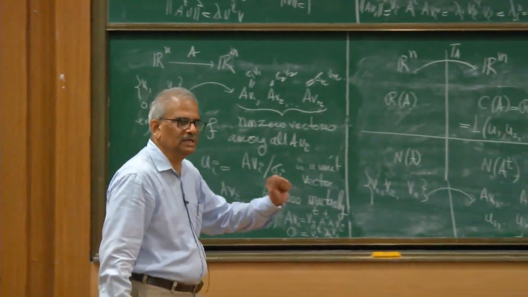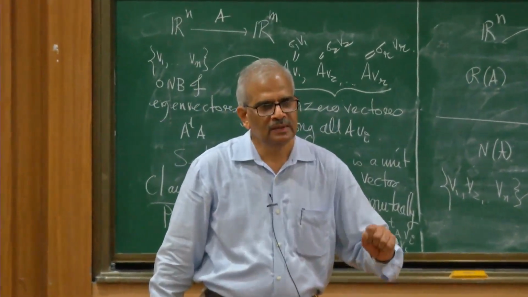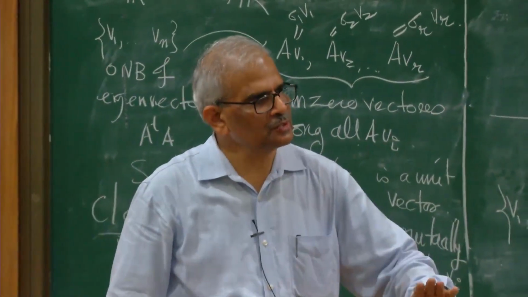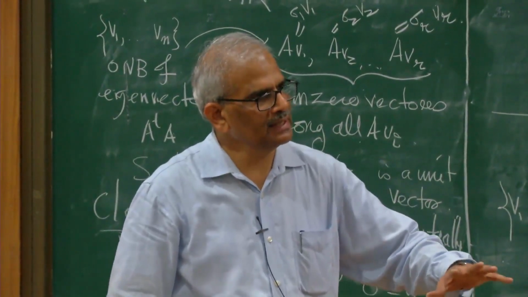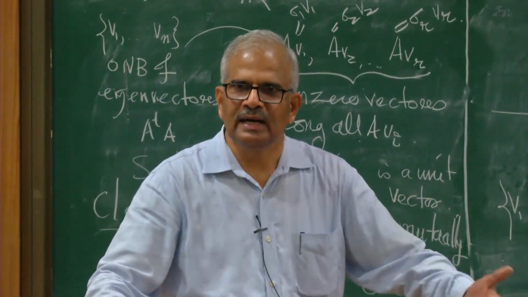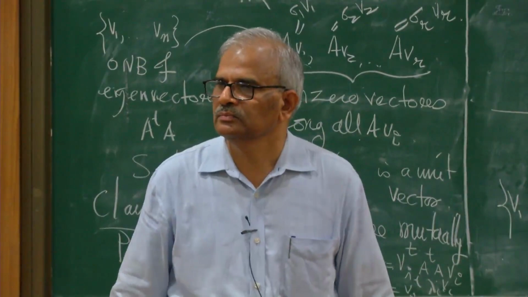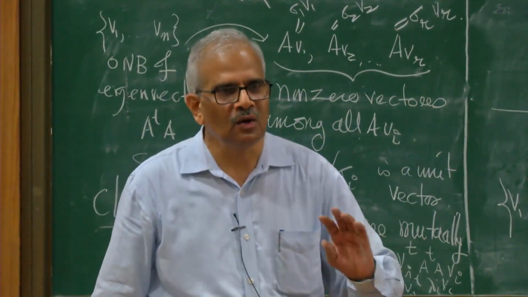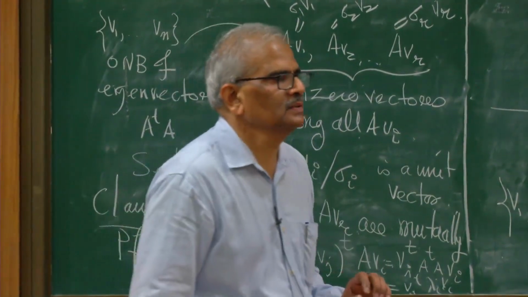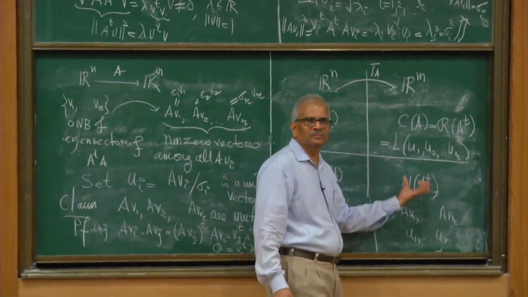How did we find the column space? Using eigenvectors of A transpose A. You take eigenvectors of A transpose A, apply your matrix and get these r non-vanishing vectors and convert them into unit vectors. I get an orthonormal basis of the column space. U1 up to Ur is an orthonormal basis of the column space. And this is the perpendicular space to this.